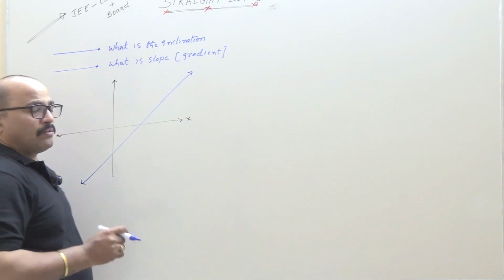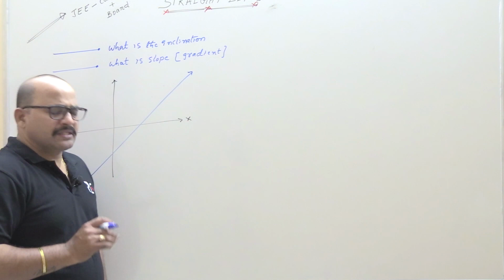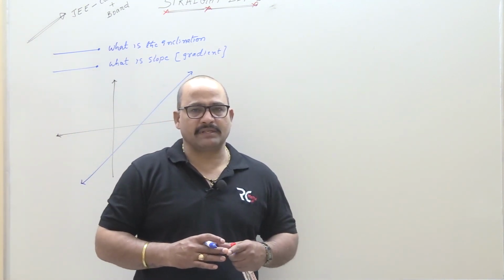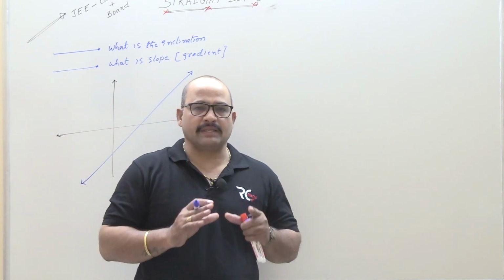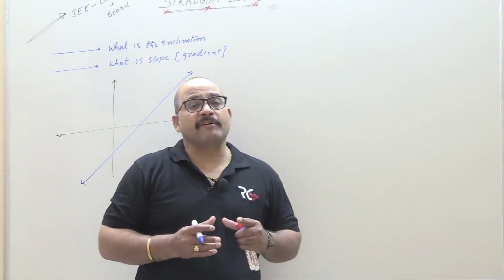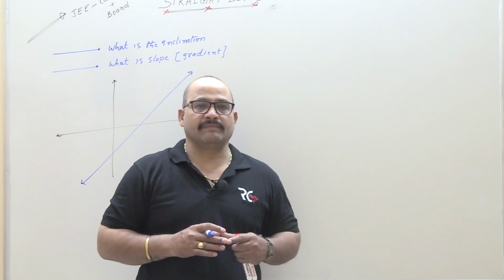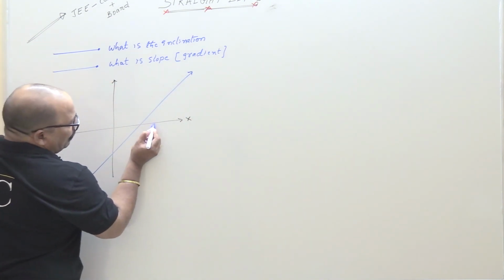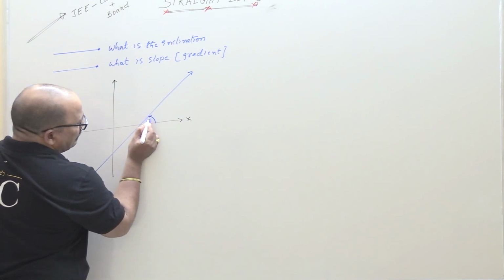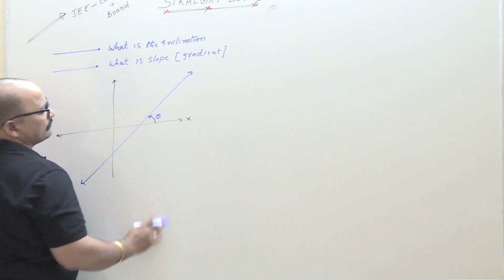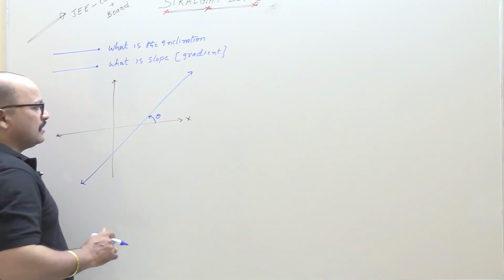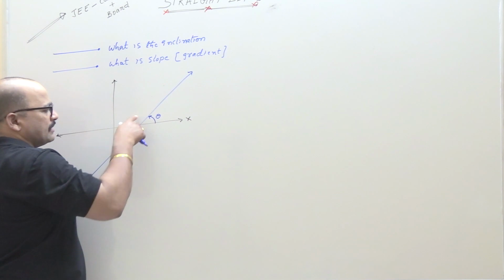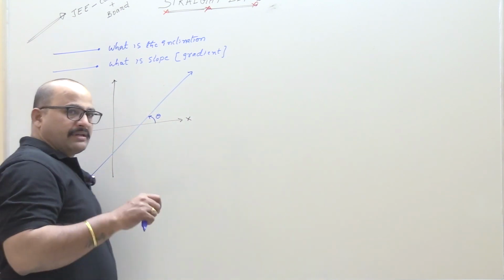Now, what is the inclination? In simple language, inclination is nothing but theta. But what type of angle can we take? Now, students, I am considering only this angle. Now the definition. Student doubt: sir, why are you not taking this angle, this angle, this angle? Now I will discuss one by one.